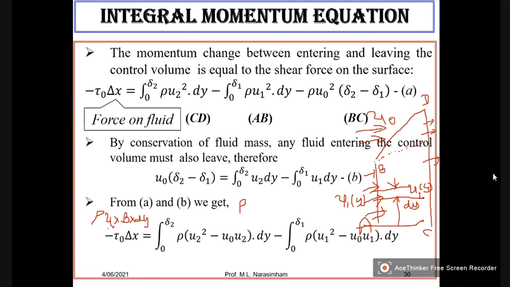This is volume, this is density, so the product will give you mass. So rho times, what is the velocity here? U2.